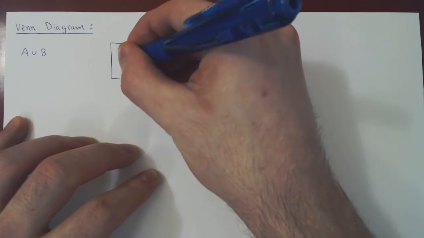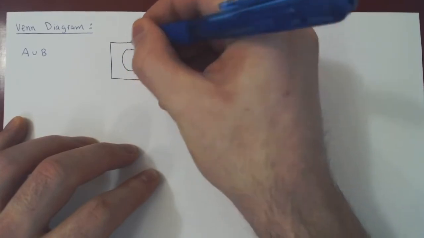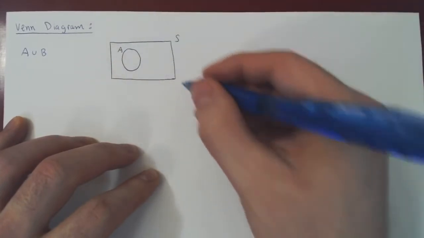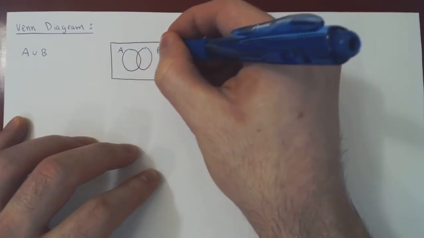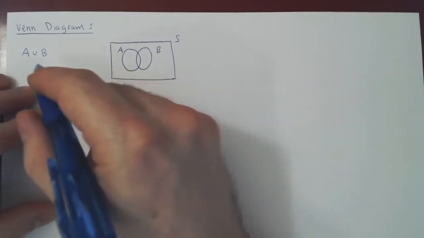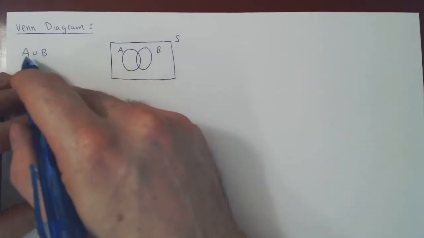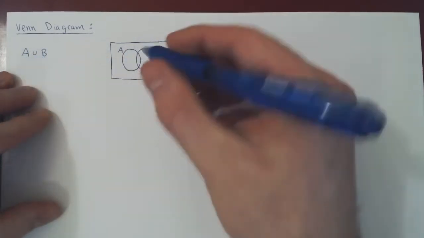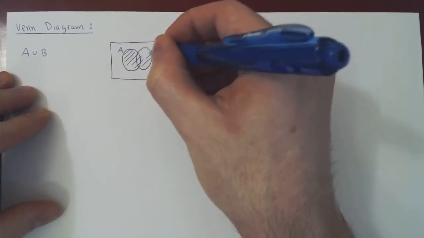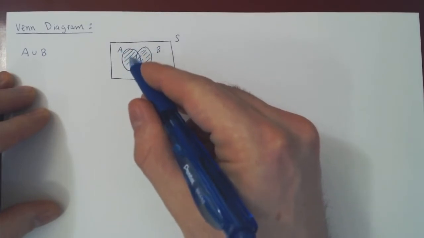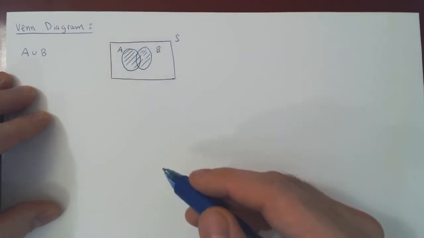We can view set A as a region, and set B as another region. And when we think of A union B, we combine all of A and all of B together in this larger region. And that is A union B.